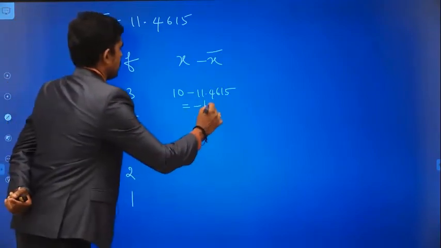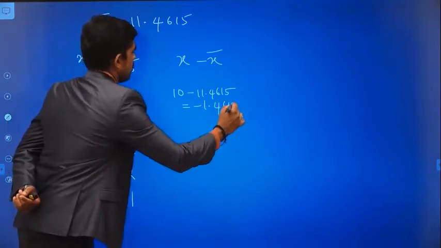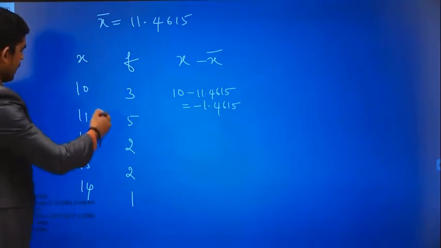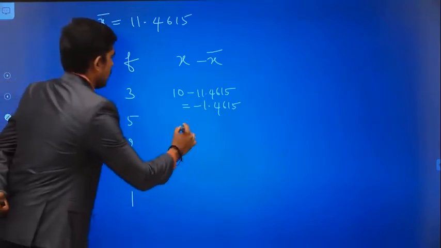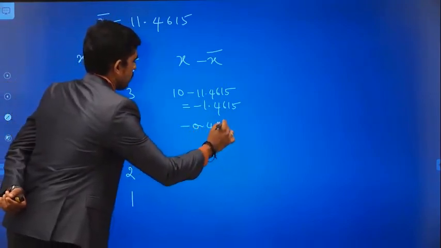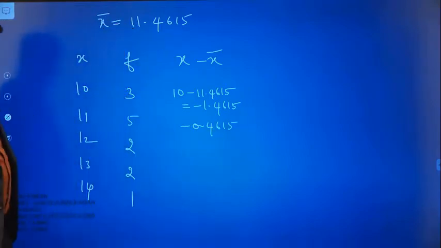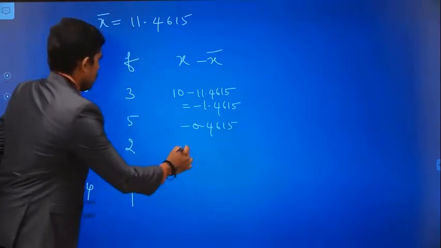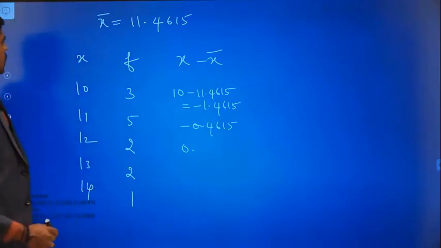Minus 1.4615. In this way you can find 11 minus 11.4615, so I get minus 0.4615. Then 12 minus 11.4615, what will I get?